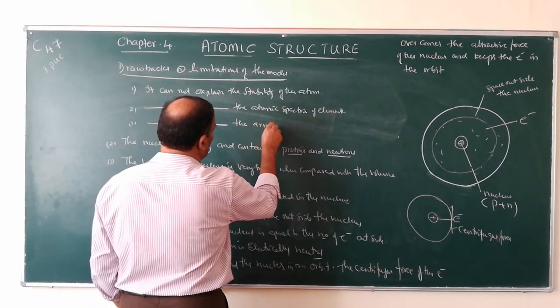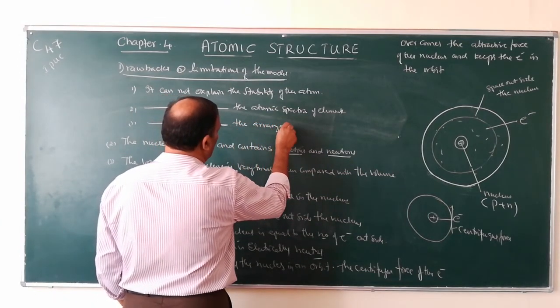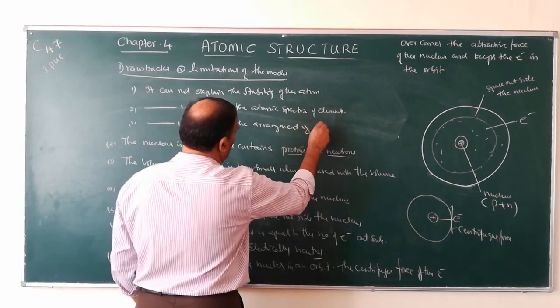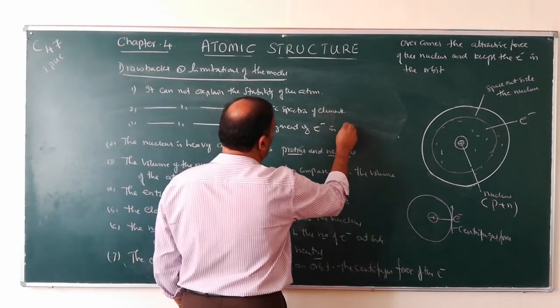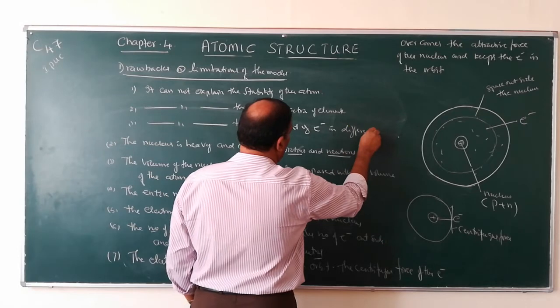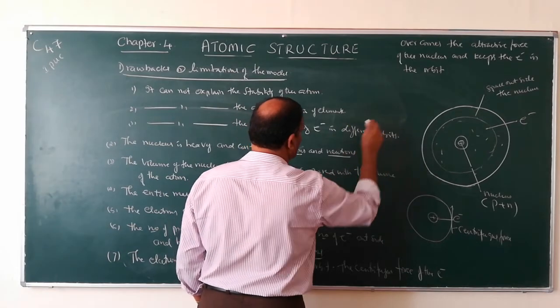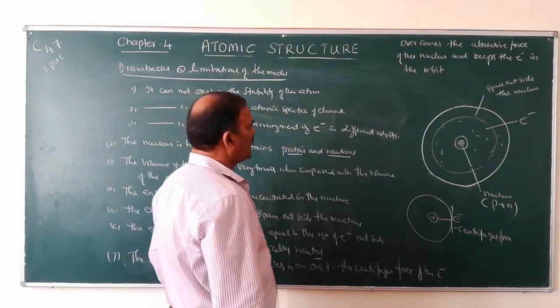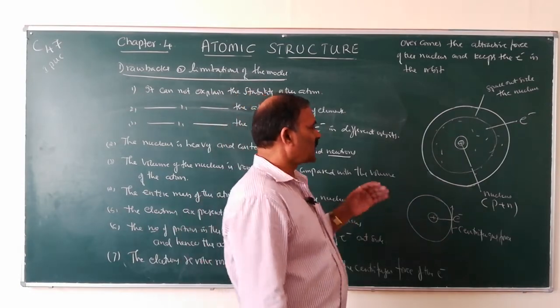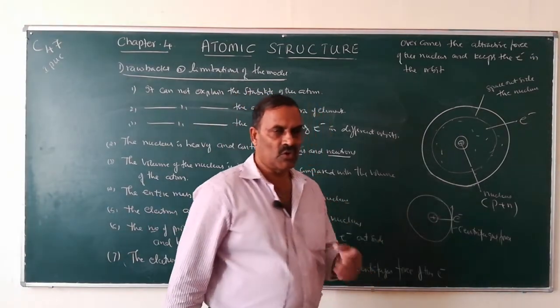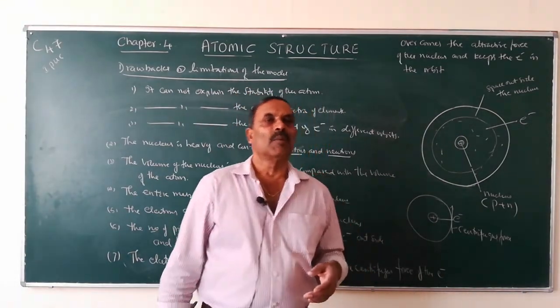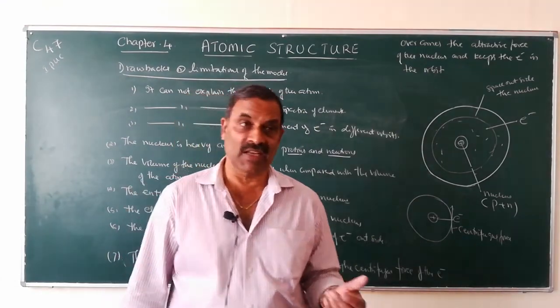The arrangement of electrons in different orbits. So he simply said that electrons revolve around the nucleus like planets revolve around the sun.